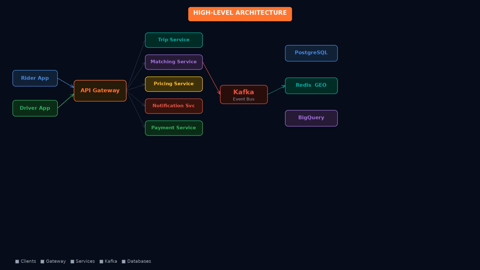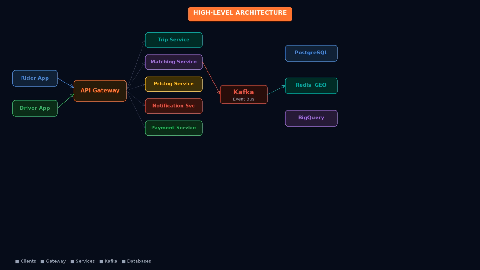Here's the big picture. At a high level, Uber is built around 5 major components: the client apps for riders and drivers, an API gateway as the single entry point, a set of back-end microservices, a location service that processes real-time GPS data, and a data layer made up of multiple databases and a message queue.